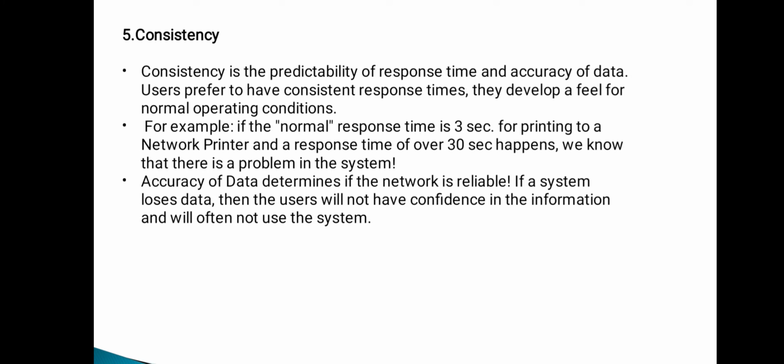But in some case, if the response time is 30 seconds, or 40 seconds, then we know there is a problem in the system. The system is not consistent at that time.